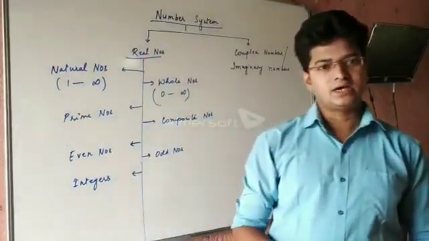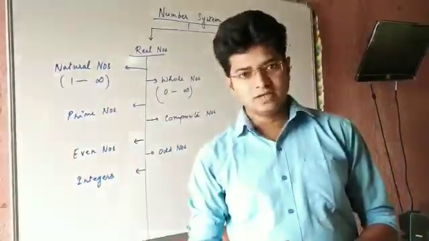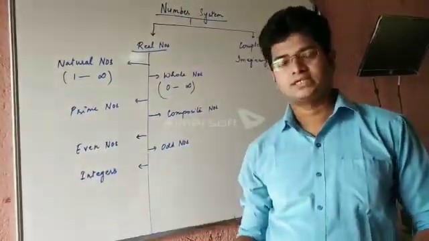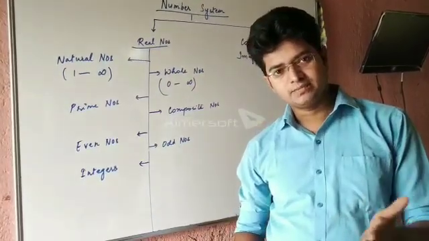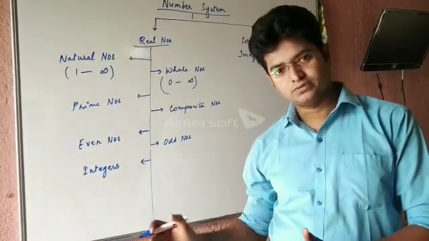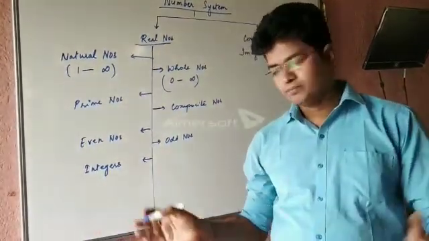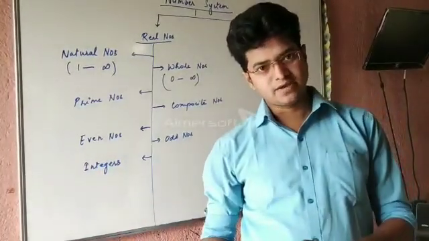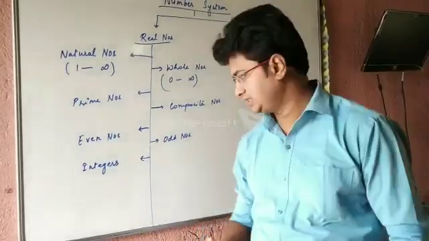Integers. Integers comprises of negative as well as positive numbers. Suppose that if we are taking a set of numbers, so it can be -3, -2, -1, 0, 1, 2, 3. In that way, both sides it can be extended. So it comprises of numbers which are having positive sign as well as negative sign.